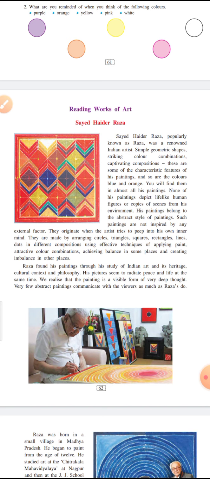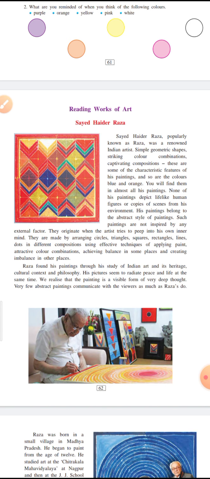Raza found his paintings through his study of Indian art and its heritage, cultural context, and philosophy. So, these paintings he did through his study of Indian art and its heritage. Although it is not related to the surrounding environment, and does not depict any human figure or any scenery from the environment, it is definitely inspired by, and has come through, the study of Indian art, its heritage, cultural context, and philosophy.